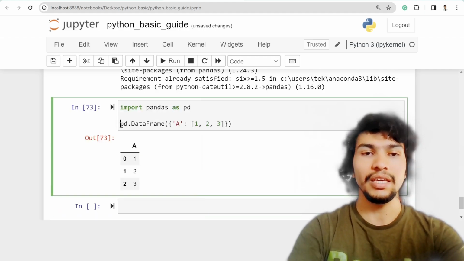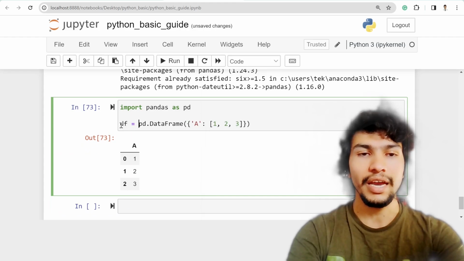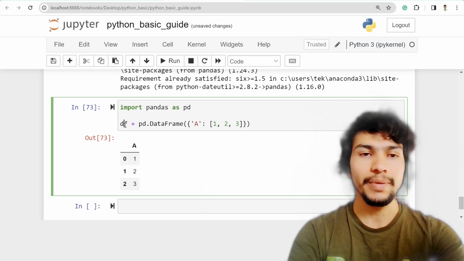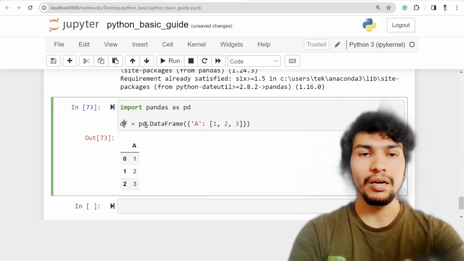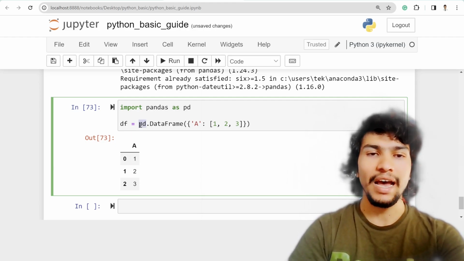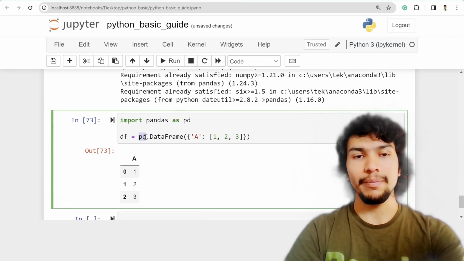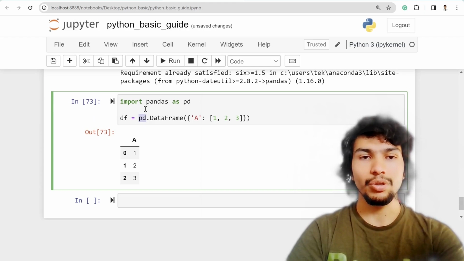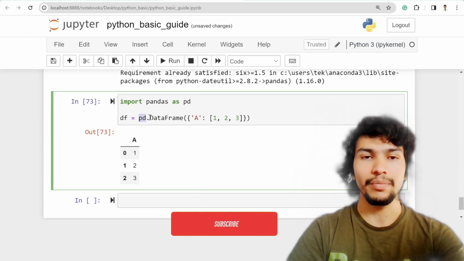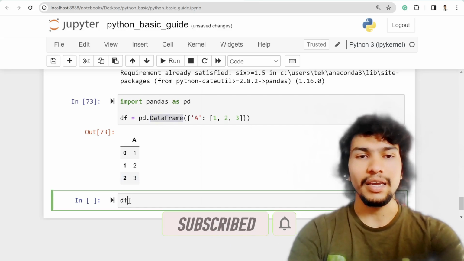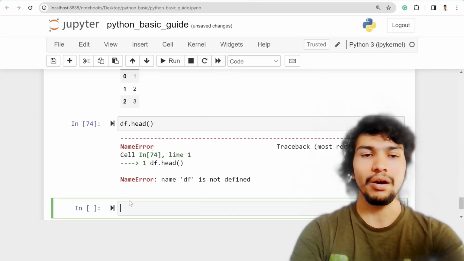Normally we assign those into a variable, df, which means data frame. And this pd is the class. As I said previously, everything in Python is a class and object. So pd dot DataFrame might be another class. And here using this df, I can print the head of this df.